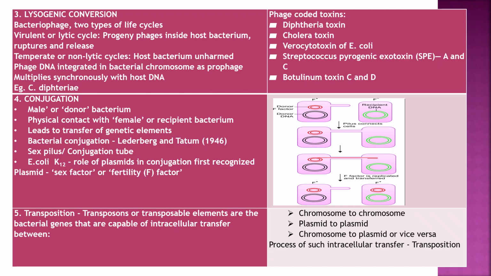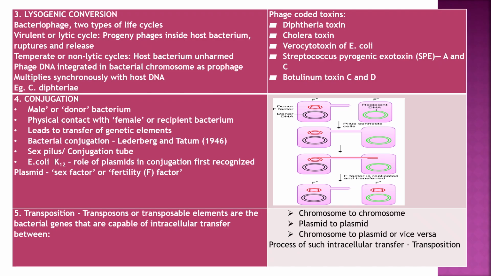The fourth is conjugation. A male or donor bacterium makes physical contact with a female or recipient bacterium, leading to transfer of genetic elements through the conjugation tube. Bacterial conjugation uses sex pili or the conjugation tube. E. coli K12: role of plasmid in conjugation. First recognized plasmid is the sex factor or fertility F factor.